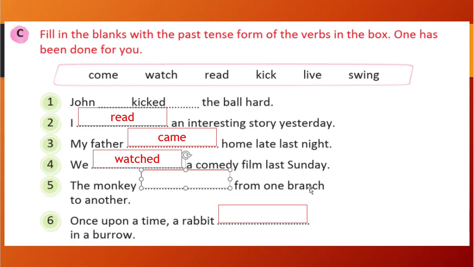The monkey from one bench to another. Swinging means jumping, one kind of. So the monkey is swinging from one bench to another. What is the past tense of swing? That is swung, right? And the last one is live. What is the past tense of live? That is lived. Once upon a time, a rabbit lived in a burrow. So that is the correct answer.